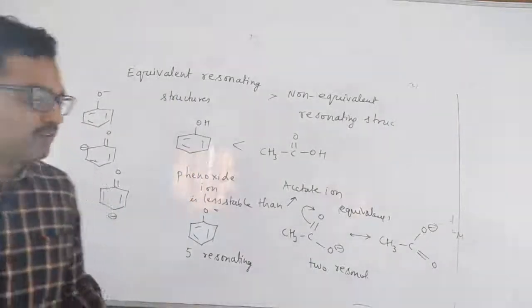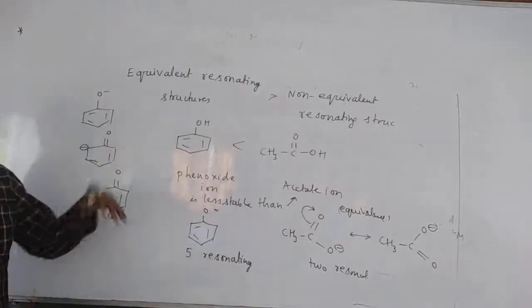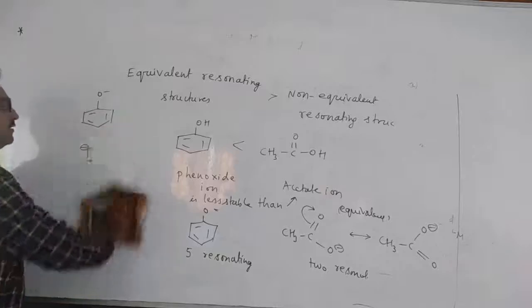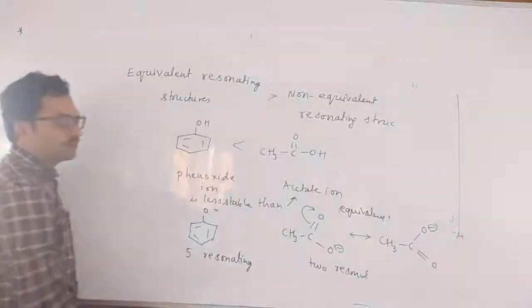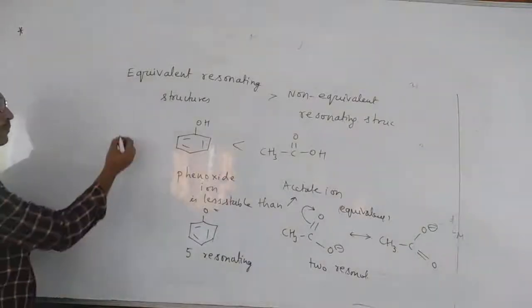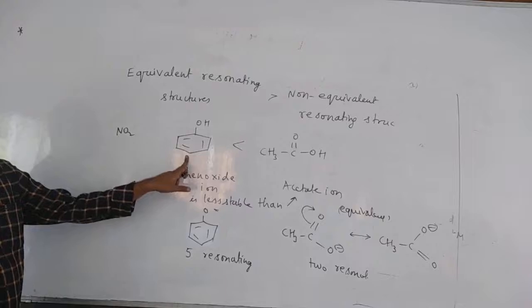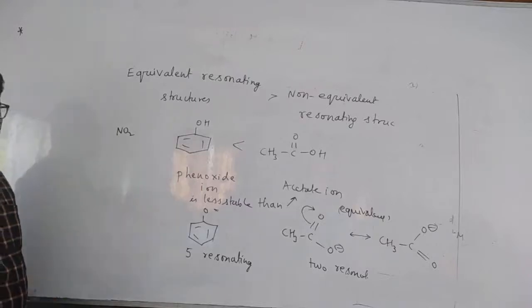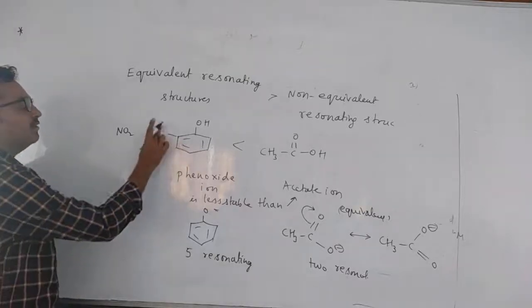Even in phenol also we learn this. And how can we increase the acidity of phenol? Phenol is a weak acid now. How can you increase the acidity? By putting electron withdrawing groups. Means if you keep an NO2 group, then acidity will be increased. Nitrophenol is more acidic. Dinitrophenol is even more acidic. Trinitrophenol is even more acidic. So what is the other name for trinitrophenol?